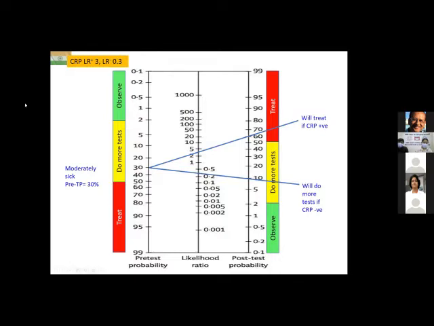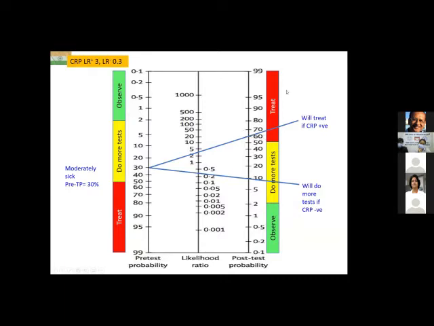So if we do a CRP and the CRP turns out to be positive, it has a likelihood ratio of 3, right? So I will see where 3 is on this likelihood ratio line, and then I will draw a line connecting 30 with 3 and extend the line to see where it cuts the post-test probability line. Fagan has already done all the calculation and made this easy nomogram for us to directly read off. So we don't have to make any mathematical calculations. So you start with the pretest probability. The line goes through the likelihood ratio of CRP, say, suppose the likelihood ratio is 3, and then it cuts the post-test probability line at 60%.